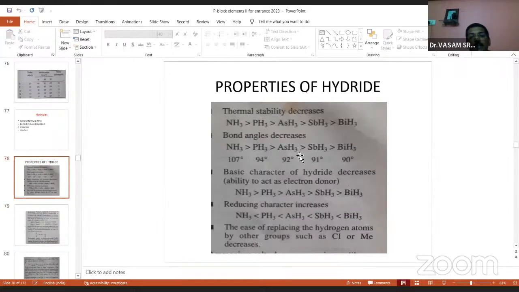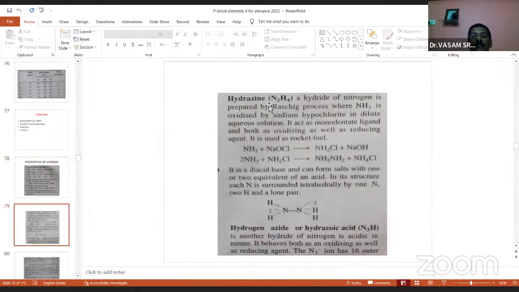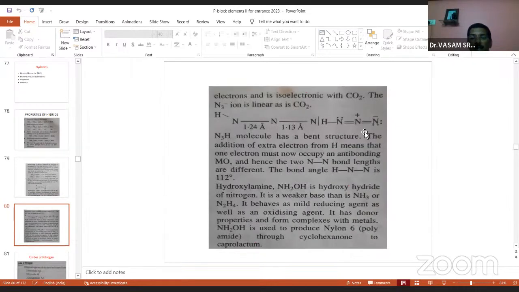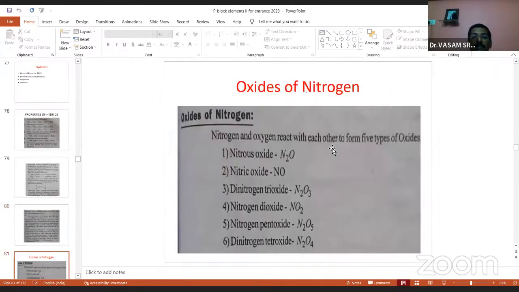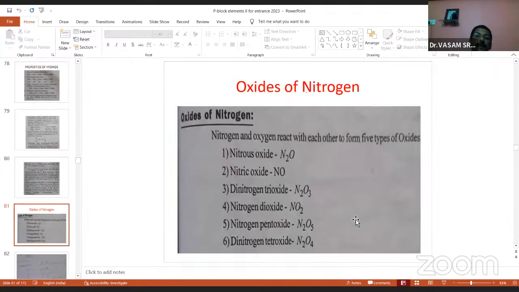And these are the other hydrides. Hydrazine, N2H4: structure N2H4, with lone pair electrons, and these are the bonds. And hydrazoic acid, HN3. And the next one, oxides of nitrogen.